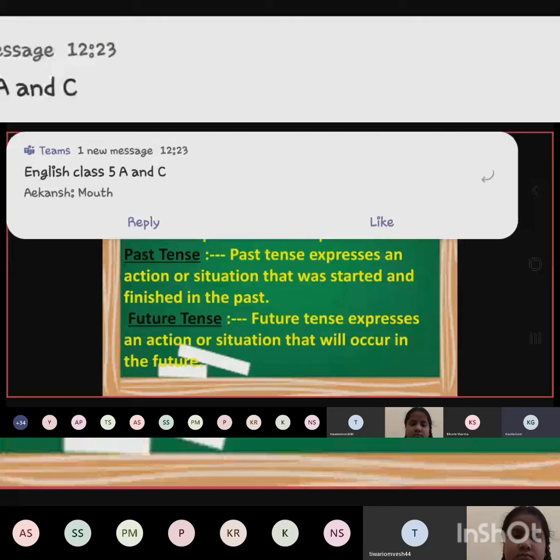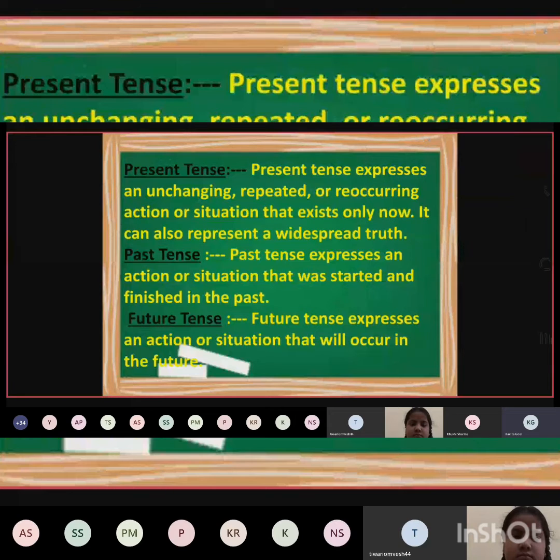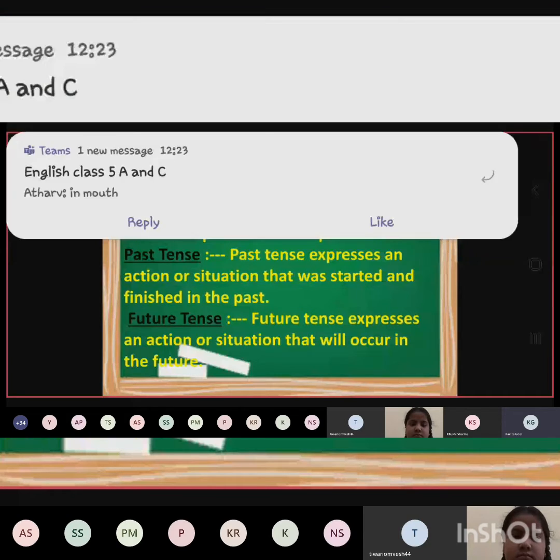When we form habits, we don't have to put a lot of pressure on our brain. We do things automatically, things happen on their own. These are things that happen repeatedly, every day. It becomes our habit, it is unchanging. It is not changing, it happens the same way every day.